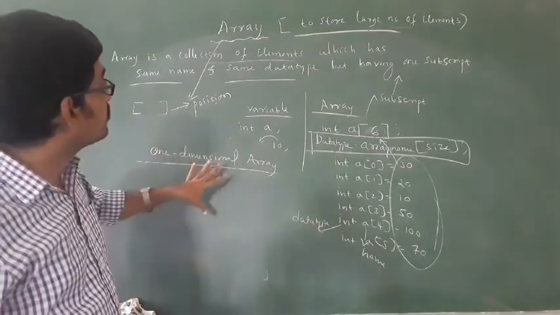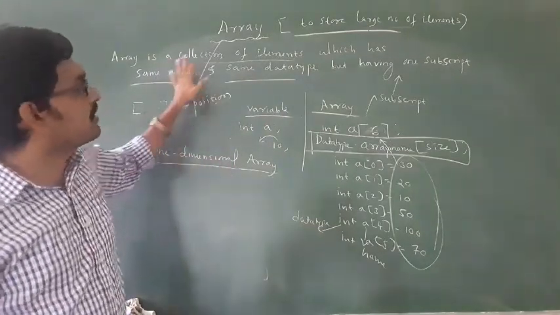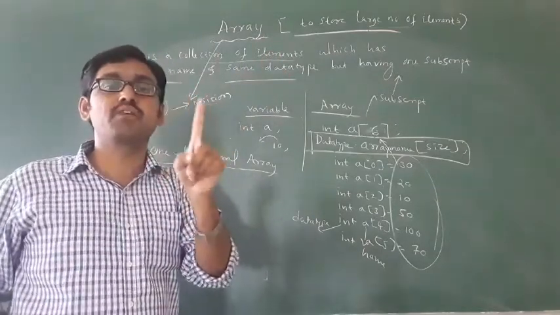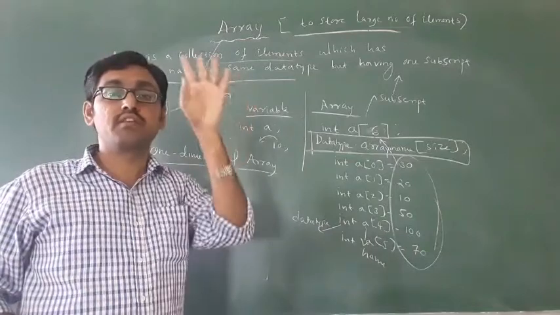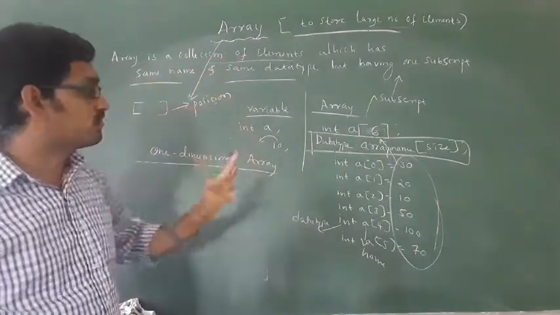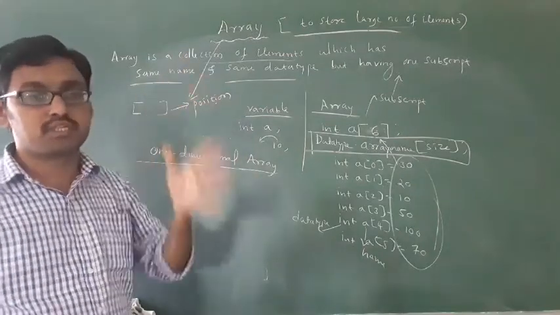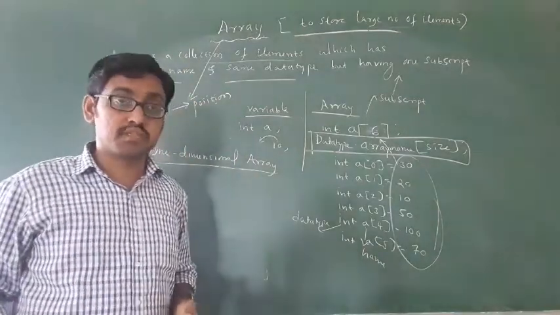Then what is one dimensional array? One dimensional array, it has one subscript. Two dimensional array has two subscripts. But today you have to study what is one dimensional array. It consists of only one subscript. Okay, one subscript. Got it?